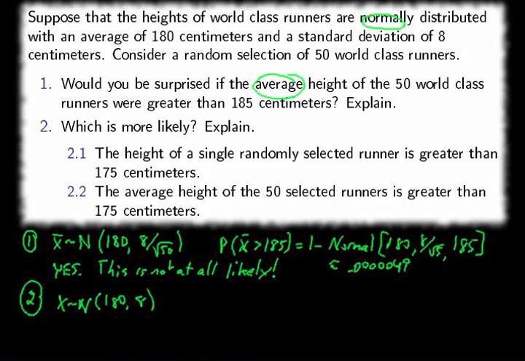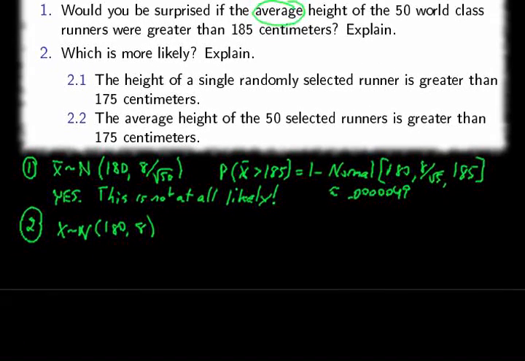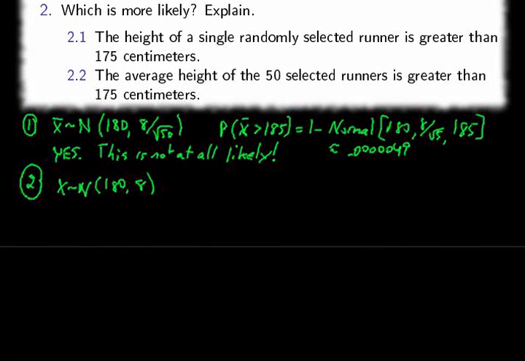So we want to compare the probability of x being greater than 175 to the probability of x bar being greater than 175.